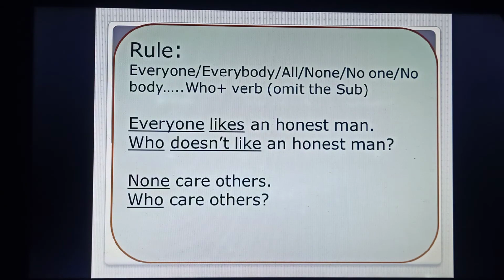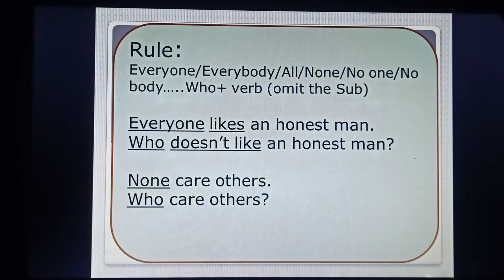The next rule is, if we find at the very beginning of the sentence everyone, everybody, all, none, no one, nobody, etc., we'll use who at the very beginning by omitting the subject, whatever it is, either everyone, everybody, or the words as I have given here.